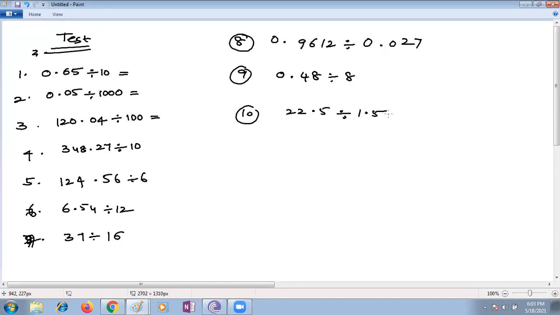I am continuously watching the chat box. If you have any doubt in this, please let me know. Put IDK so that I can help you. Ma'am, after we're done writing the whole test, can we send it in the chat? Yes, once you complete all, you can send at a time, that is easy for me to check also.